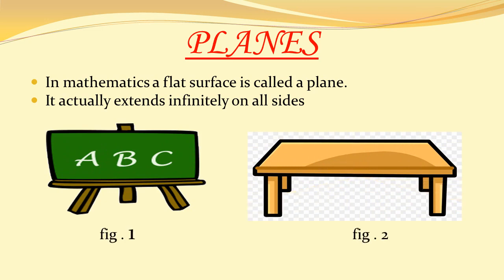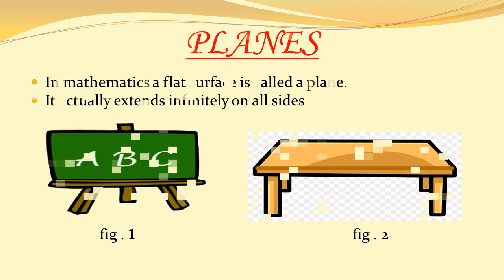Figure number 1 is a blackboard. The flat surface of a board is known as a plane. And in figure number 2, a table. Here also the plane surface of a table is known as a plane. So children, remember, any flat or plane surface is known as a plane.